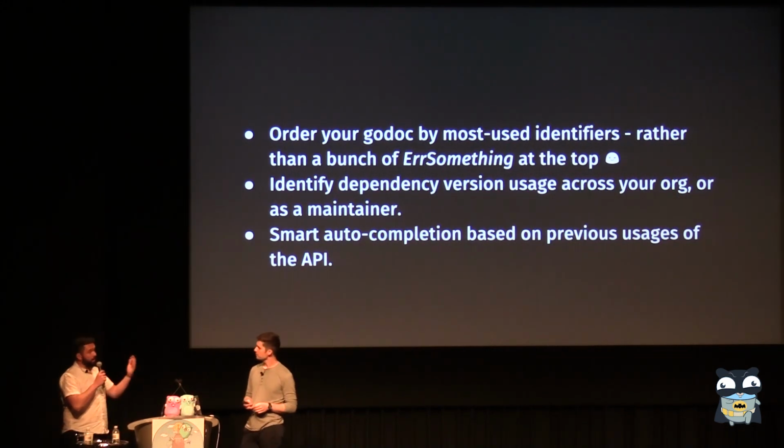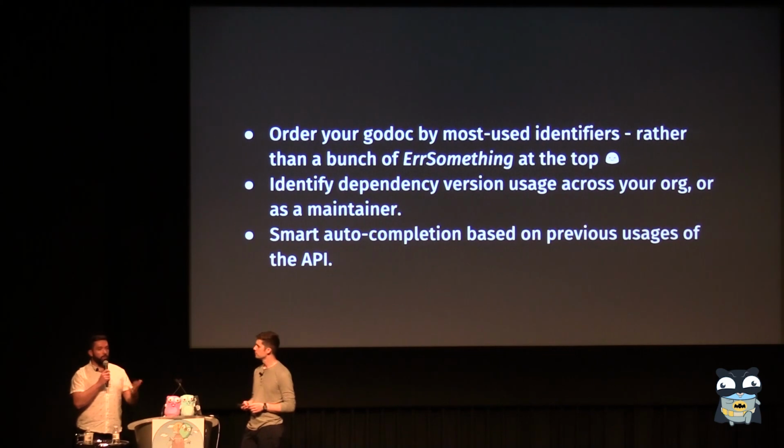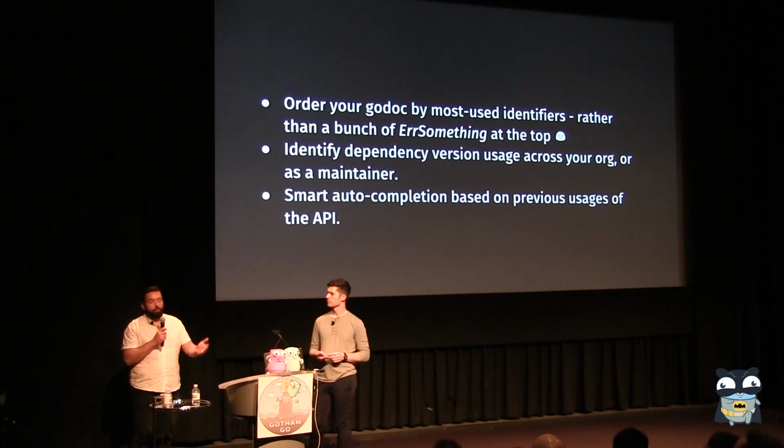Yeah, so one of the ideas was there's many APIs that you actually need to use in a specific sequence, otherwise you're doing it wrong, right? So for instance, what is the first function that you should be writing in your main when you have flags? Flag.parse, right? If you don't do that, you're missing out. So it'd be great when you write flag dot that it says parse, right? It's like, you need to write this first before you do anything else. So let's get it done, and then actually suggest the things that, well, once you've done flag.parse, why would you suggest flag.parse again? There's no point in that. So put it at the end of the list.